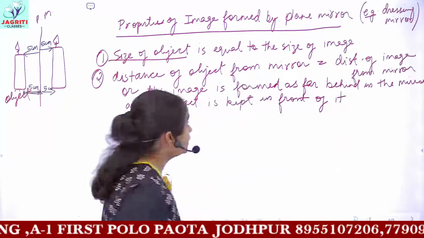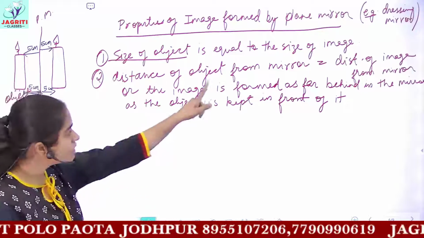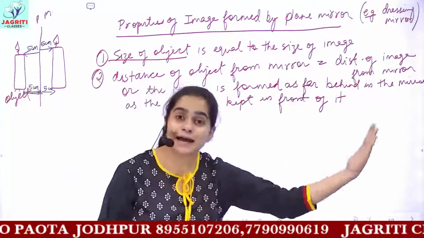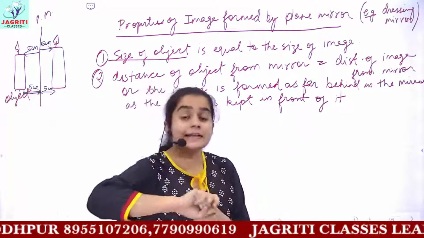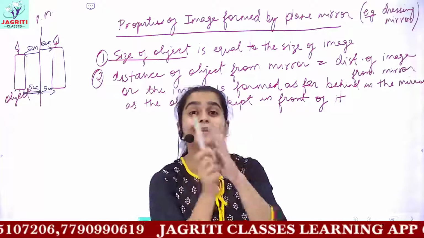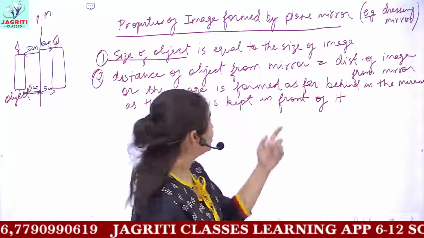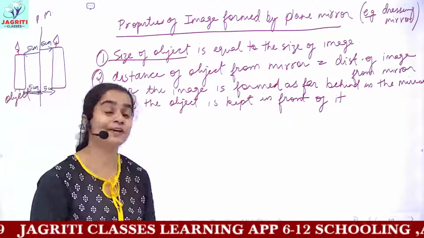Okay, so this is the statement which I gave you in a simple language. That is, the image is formed as far behind in the mirror as the object is in front of it. Jitna dur you will have the object, utni hi distance pe the image would be formed. So this is in the simple language that distance of object is equal to distance of image.